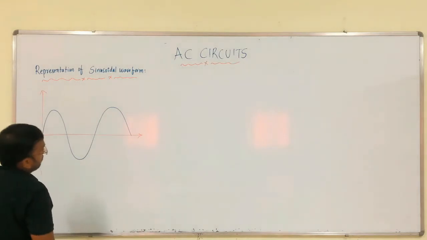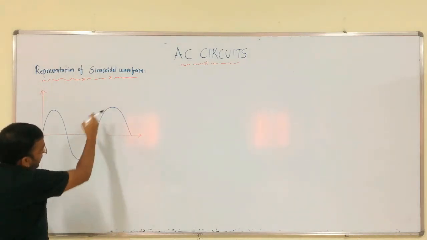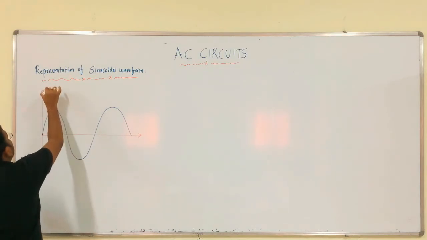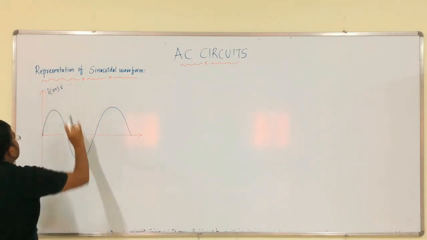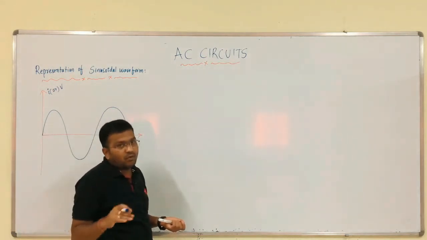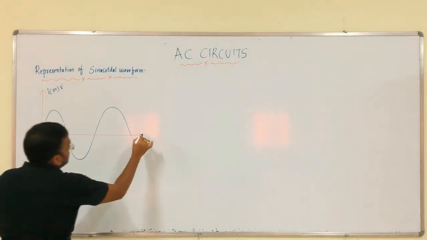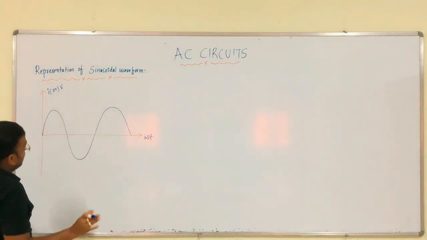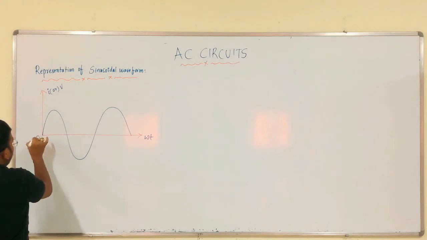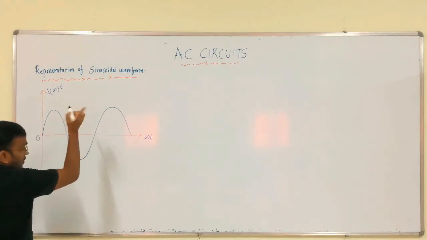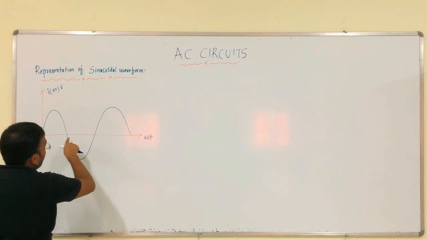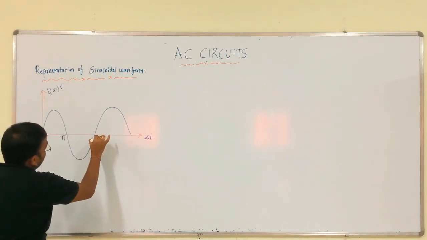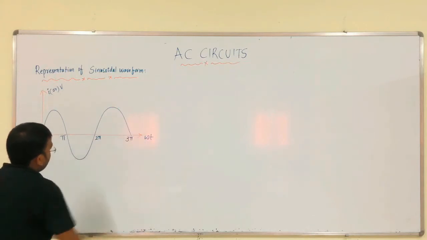So, like this we got the waveform. Do not scale it, approximately I have drawn this. This is the current waveform or voltage waveform, whatever it may be. This is the axis of omega t, and the y axis is current or voltage. Now, this is the 0 instant, this is, with respect to the previous t axis, T by 2. Now, it is pi. This is 2 pi, this is 3 pi.